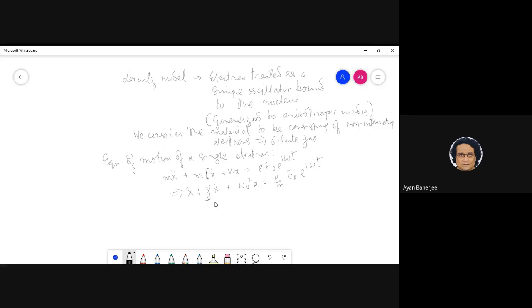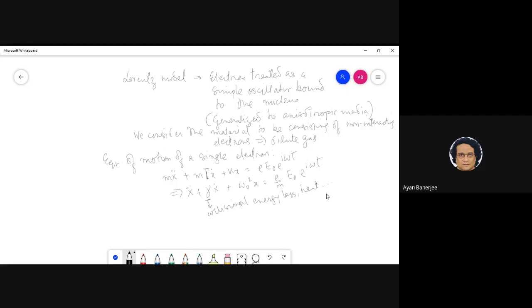Resistivity. Yeah, so essentially that is kind of correct. This is essentially coming from collisions, collisional energy loss, heat, etc.